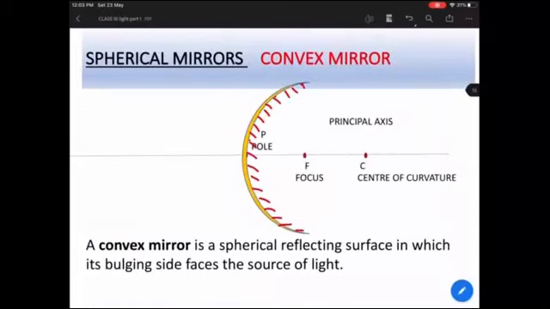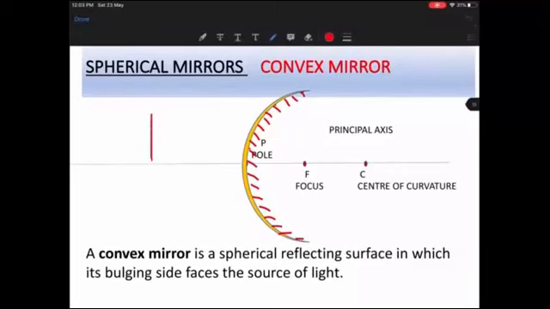Now we come to convex mirrors. Again, how can you identify whether you are standing in front of a convex mirror or not? First, you have to place an object in front of the mirror and then ask yourself: am I standing in front of a reflecting surface? Yes, because as you see here, these red brushes that I have drawn show that it is a painted surface. The second question is: is this reflecting surface bulging, or is it like a cave? This reflecting surface is bulging out.